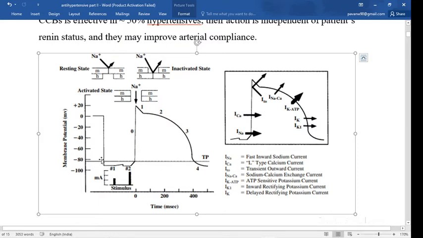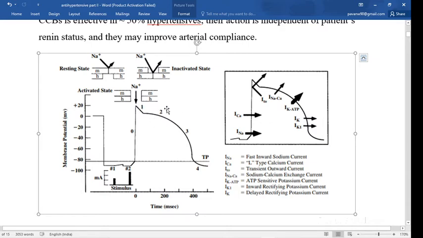Then there is inactivation of the sodium channel, which causes partial repolarization called phase 1.